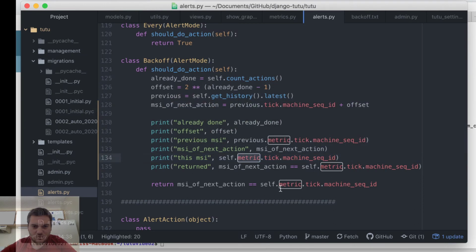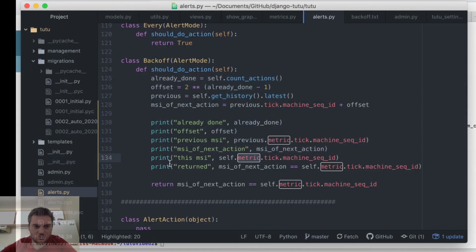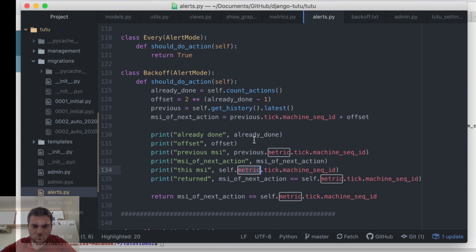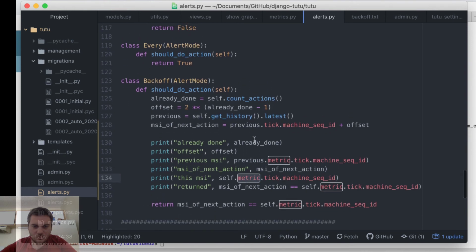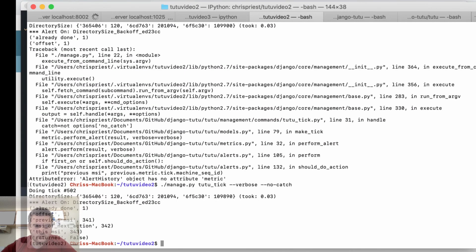Where is this happening? 132. I think it's just, yeah, if it's from the database, it's just self-tick. Okay. Okay, that's correct.